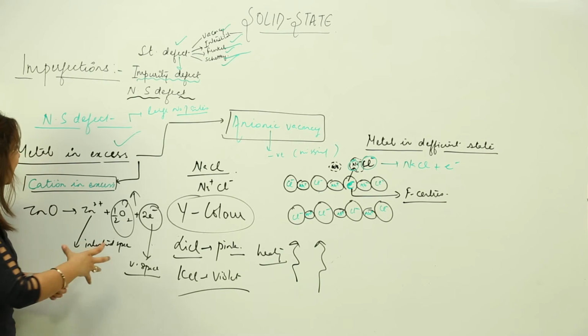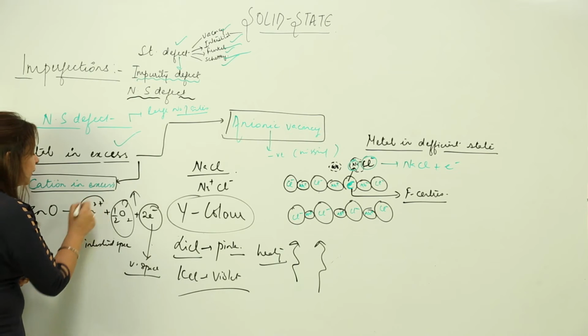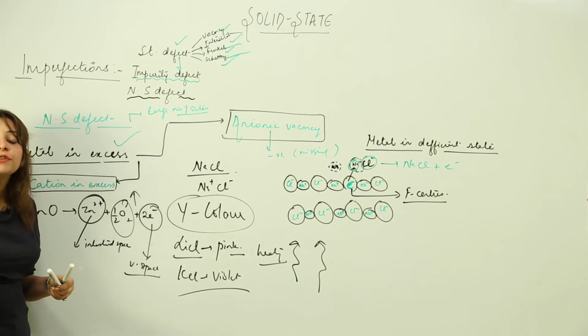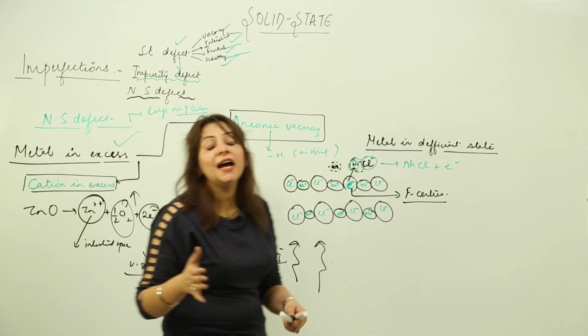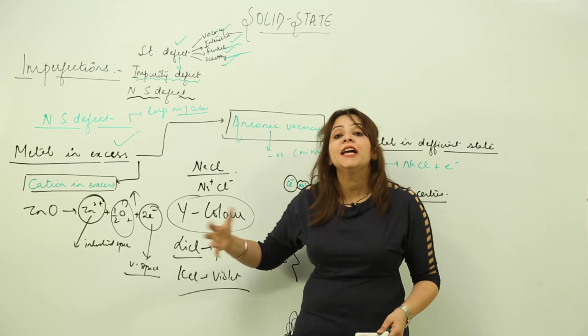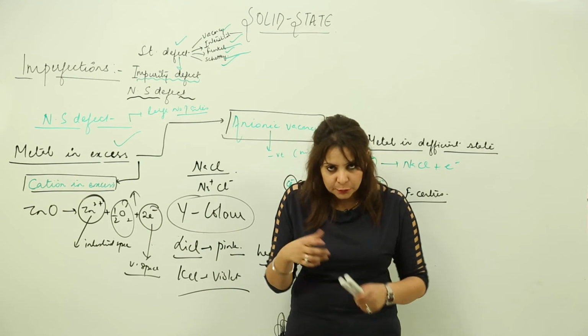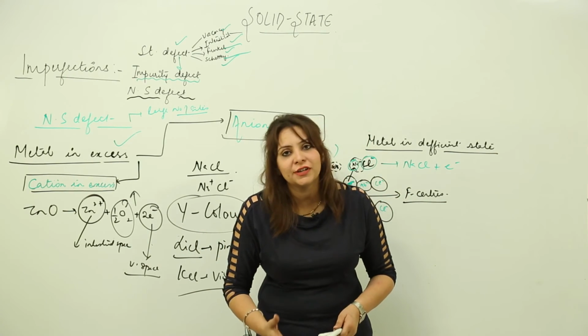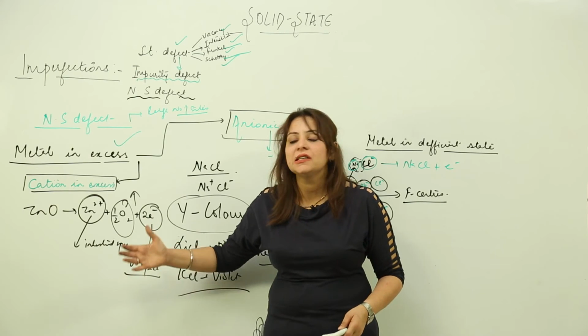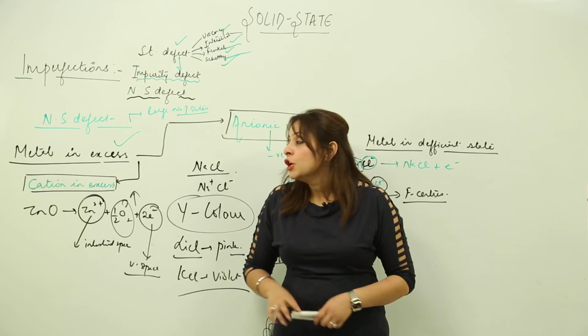So again in this case, what we get to see is that the metal just exceeded its value and went into the interstitial space, creating the vacancies, and some of the vacancies of the anions are filled by the electron, and due to the presence of this electron, it is showing different properties, that is, it is imparting a color to the crystal, right? So this is what is shown when the cation is in excess. So I think it's clear.